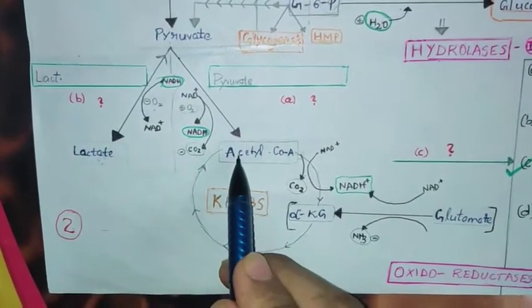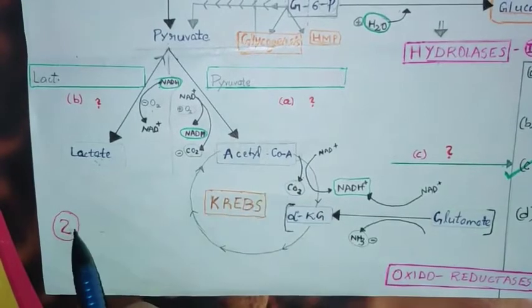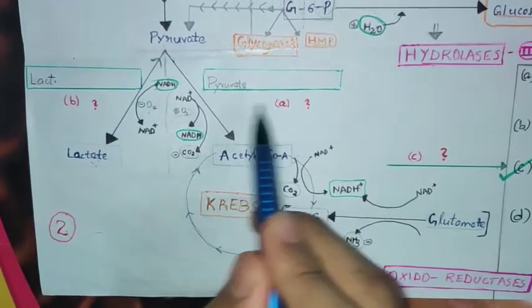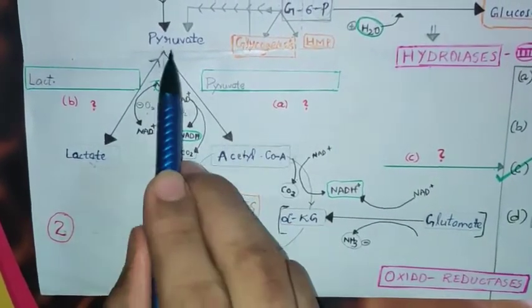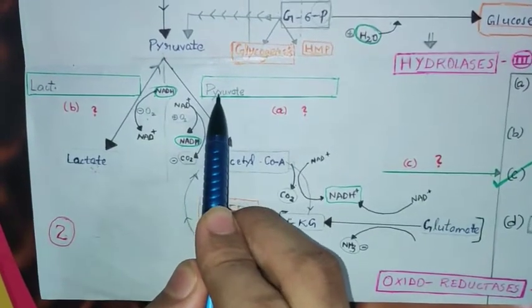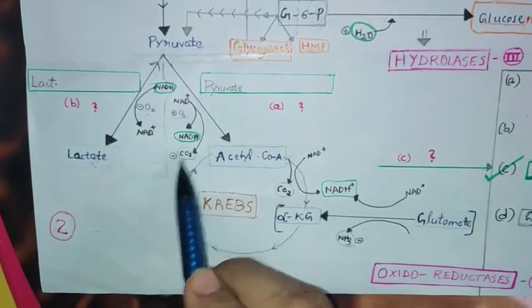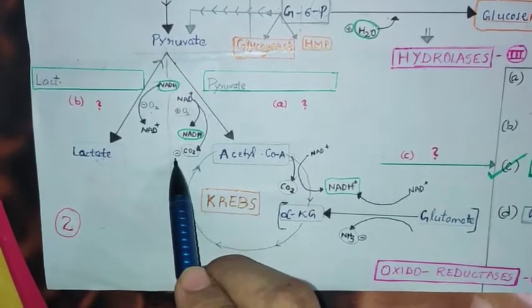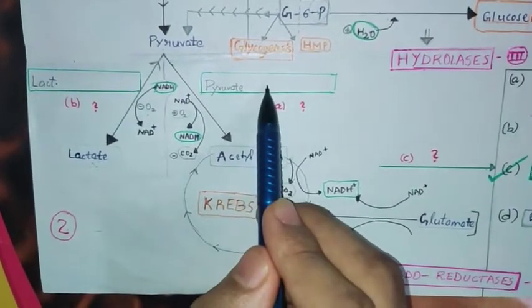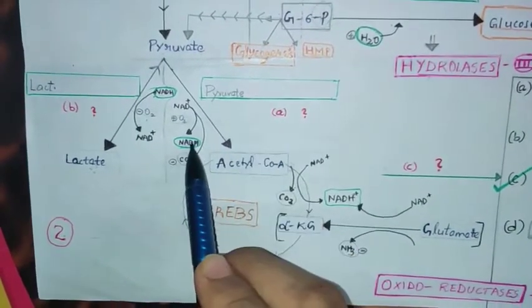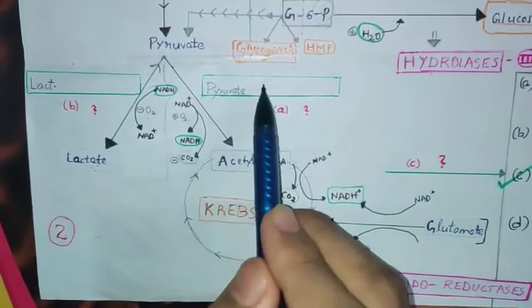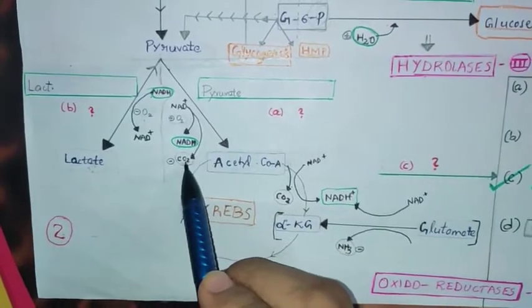Okay. Here, name the enzyme. In the second one, first one, A. Name the enzyme. Write the substrate name first. As always, pyruvate. And here carbon dioxide is released, removed. So can we write decarboxylase? NADH is formed. Can we write dehydrogenase? What is the right one?